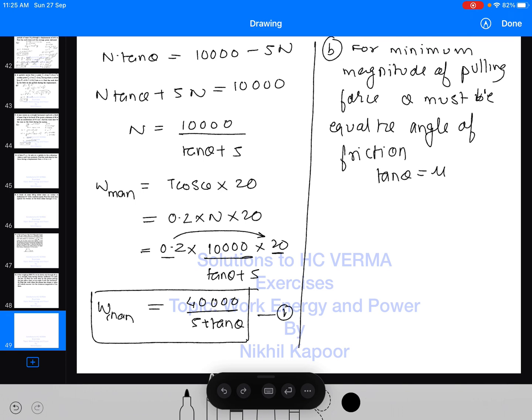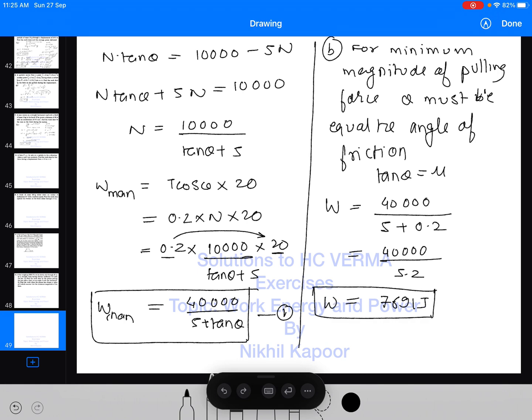So in this equation substitute the value of tan theta as mu. So work done will be equal to 40,000 divided by 5 plus tan theta, that is mu, which is 0.2. So it will be 40,000 divided by, okay, that comes out to be 5.2. So 40,000 divided by 5.2 comes out to be 7691 joule approximately, and that is the answer to this question. Thank you.